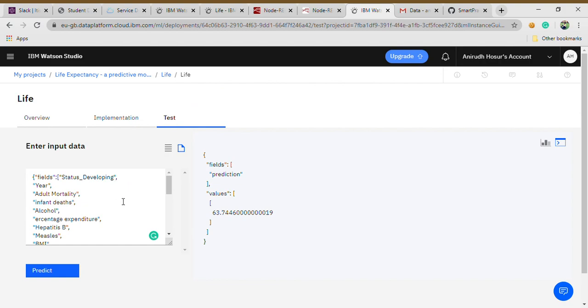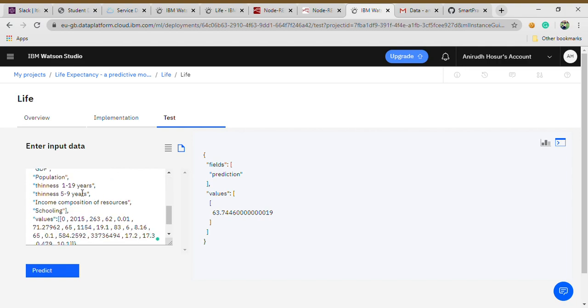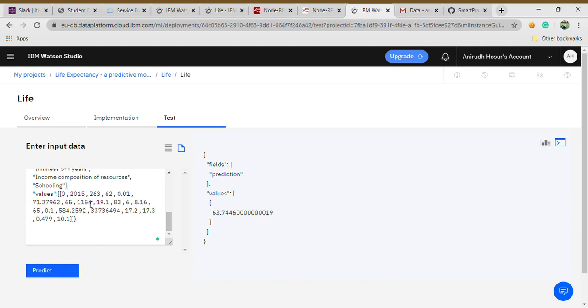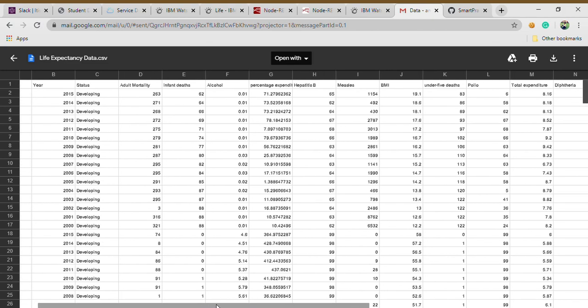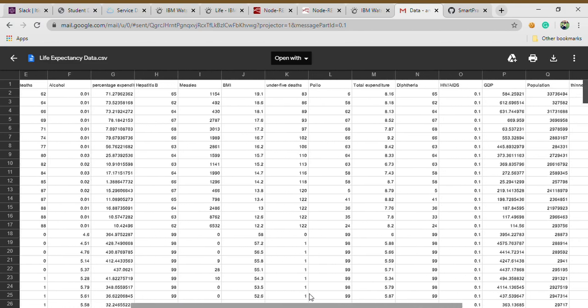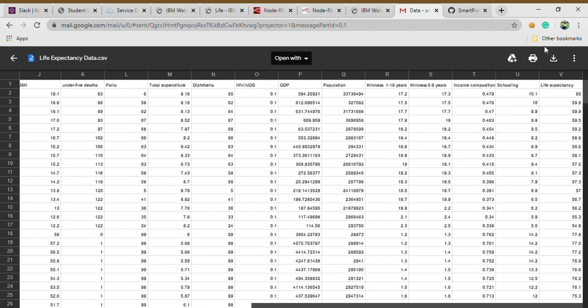So this is the JSON code with the fields, status, developing, year, adult mortality, etc. All these factors. And after that, we come here, and here you can input the values. What I have done is I have taken the top ones here. So Afghanistan, year 2015, developing, all the way till 10.1 schooling. So this is important. Here we have received the life expectancy of 65 years.